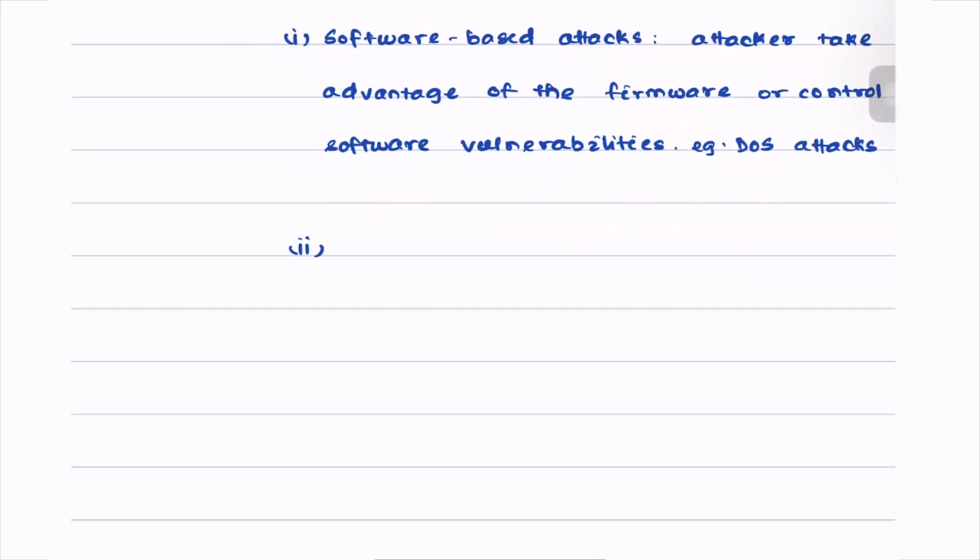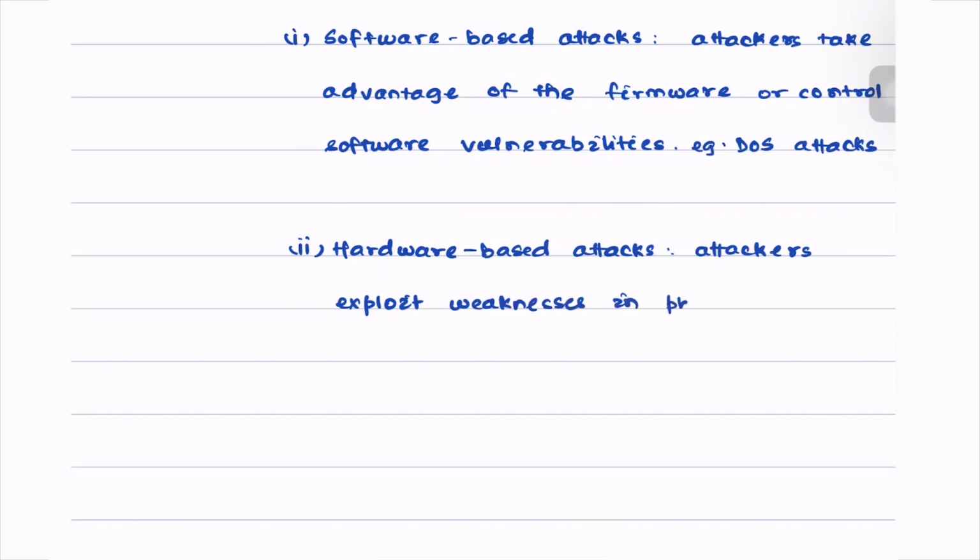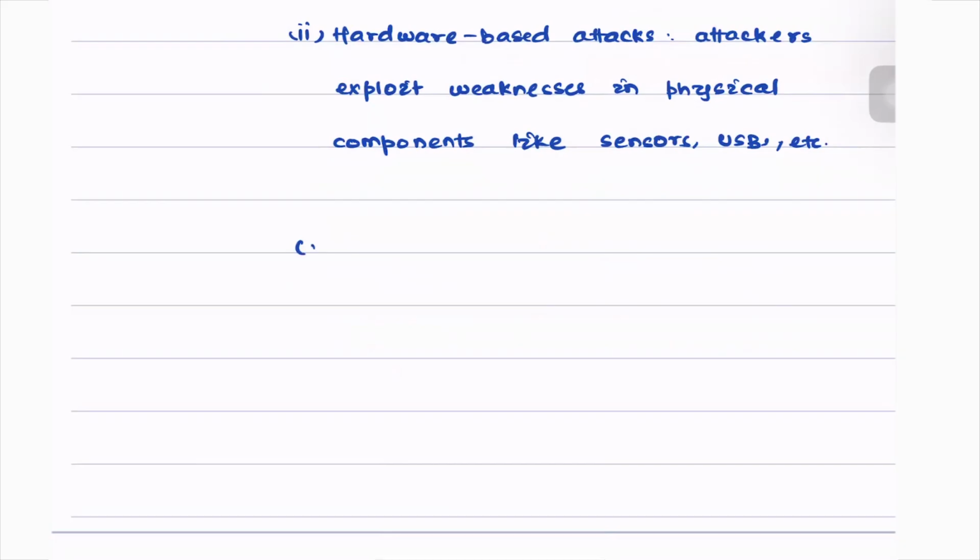Yet another kind of attack would be a hardware-based attack. In these kinds of attacks, attackers often exploit weaknesses in physical components like sensors, USBs, etc., or some manufacturing defects or design flaws and things like that. Basically, anything that pertains to the hardware aspect of the system.